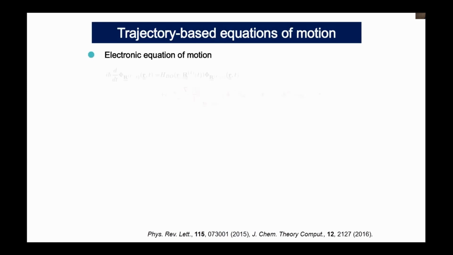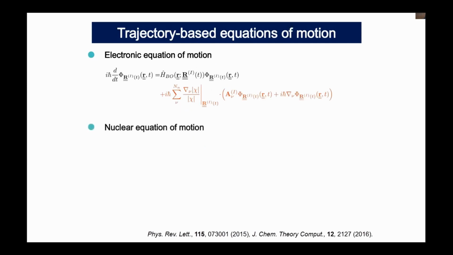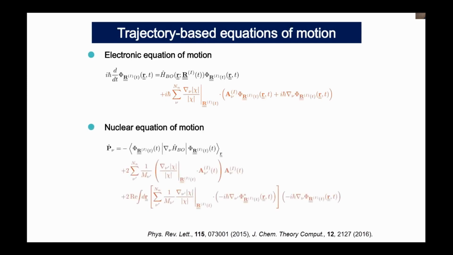The electron equation of motion can be written as this equation, and here, as you can see, the black equation corresponds to the Ehrenfest dynamics, and we have an additional term, in orange color, which contains the quantum momentum. And also for the nuclear equation of motion, we can have the same analog this way. So this black equation corresponds to the Ehrenfest force, and we have an additional orange equation, and this one corresponds to the quantum momentum. So we have quantum momentum here, and we have quantum momentum here.